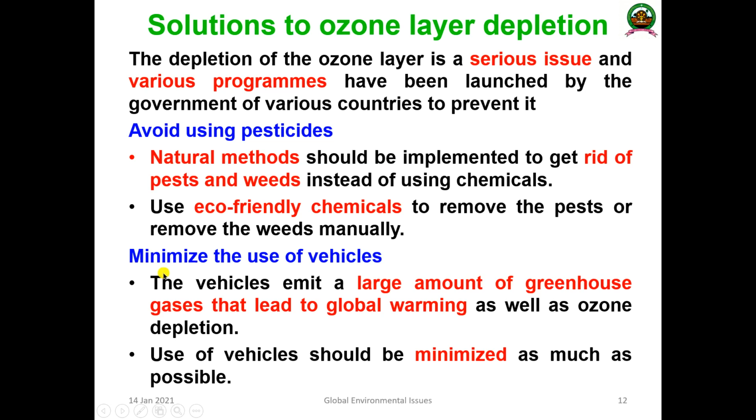Next one, although this is very difficult nowadays, minimize the use of vehicles. Earlier we didn't have vehicles, but now in a family where five members are there, all five will have a vehicle, at least one. Vehicles emit a large amount of greenhouse gases that lead to global warming as well as ozone layer depletion. So as much as possible, please avoid it. Vehicle usage should be minimized, and you have to protect our earth. That is the next important aspect.